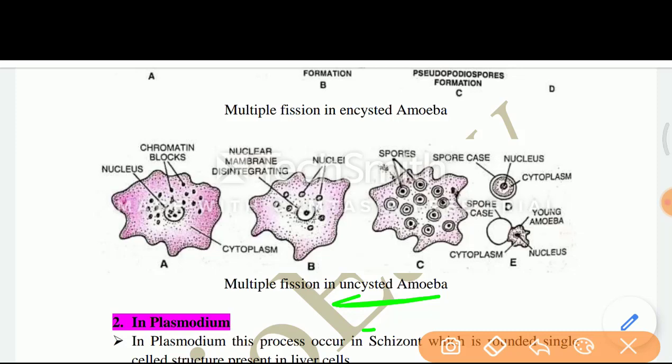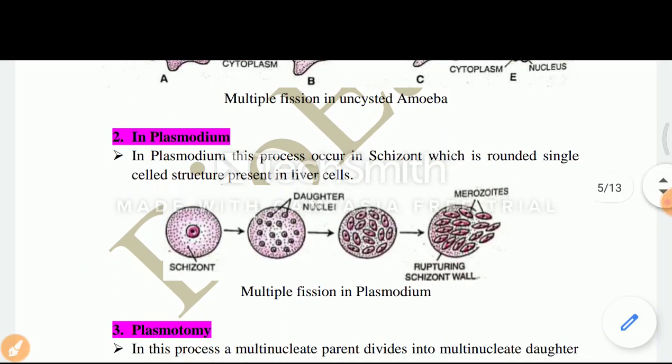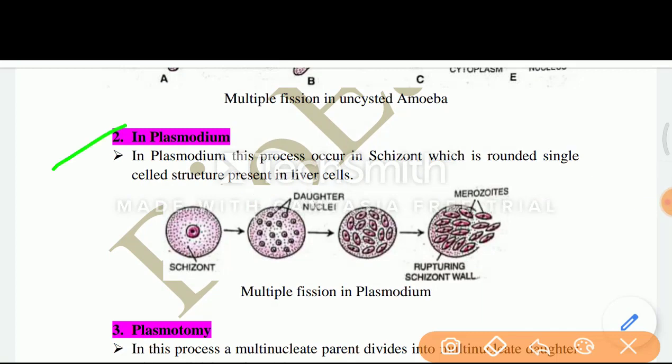In this process, no cyst wall is formed over the parental amoeba, and the central nucleus divides to form small nuclei. These nuclei are surrounded with cytoplasm, and these young amoebae get released into the water. Now next is the multiple fission in plasmodium.